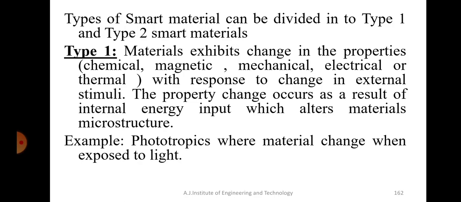The microstructure of the material changes, which results in a change in property. Such materials are called type 1 smart materials. One example is phototropics, where the material changes when exposed to light. When light falls on it, the microstructure itself changes.